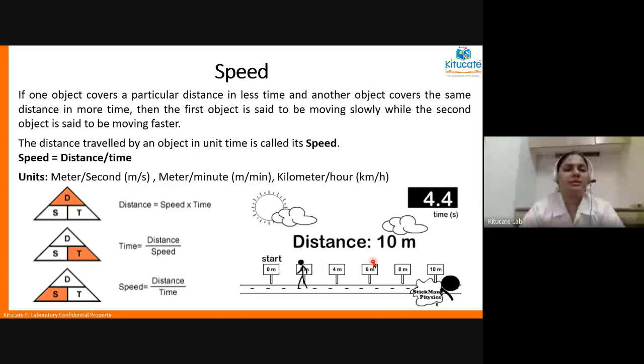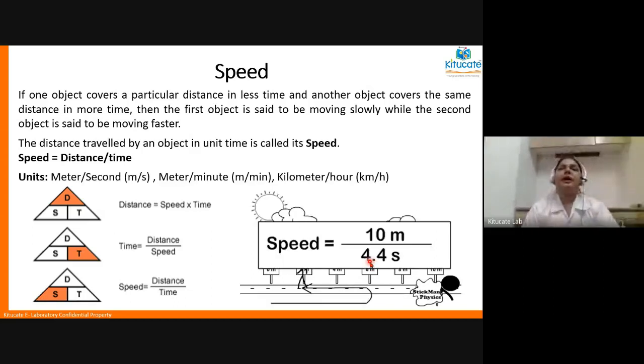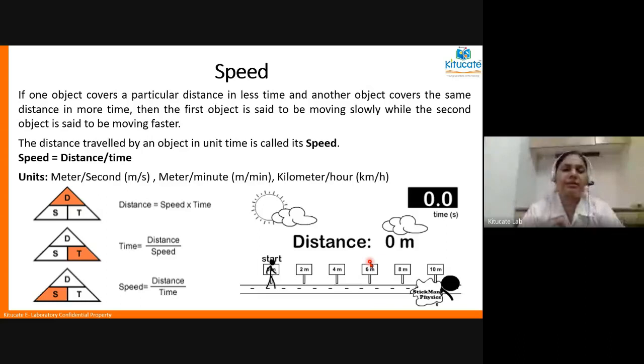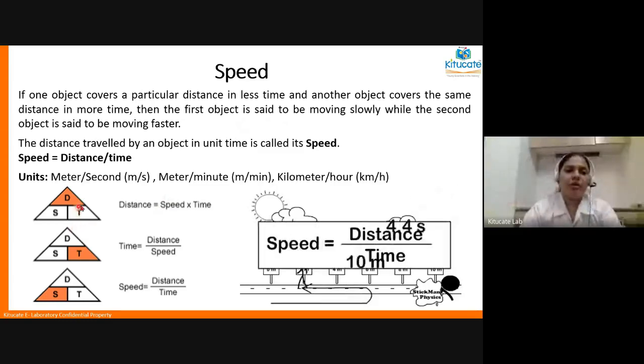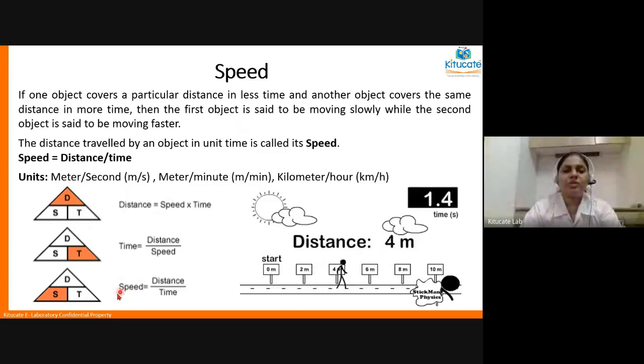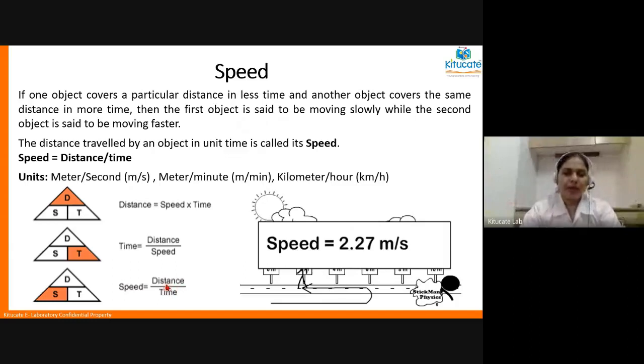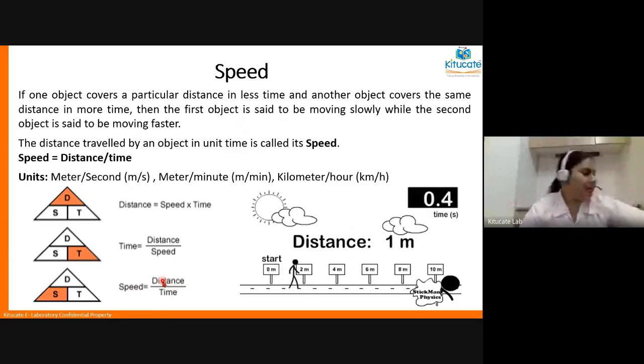One is the distance that is being traveled, and second is the time that is taken to travel that distance. Now I want you all to note down these three formulas. So first you write speed is equal to distance divided by time. Now make a little change while you do that.